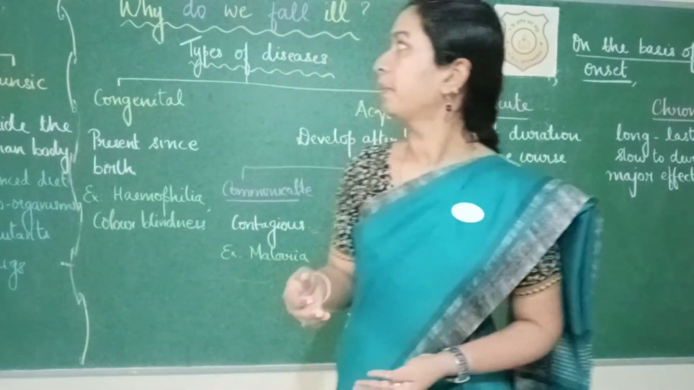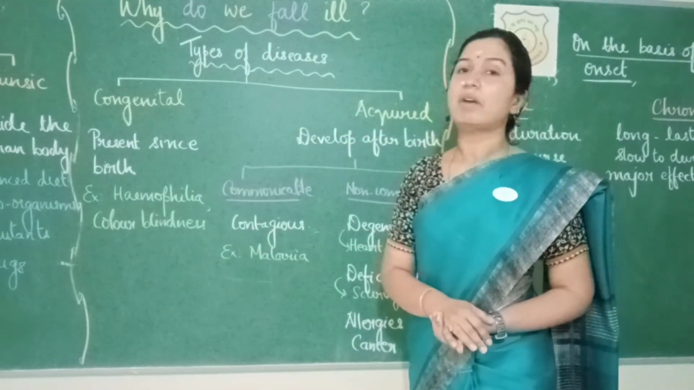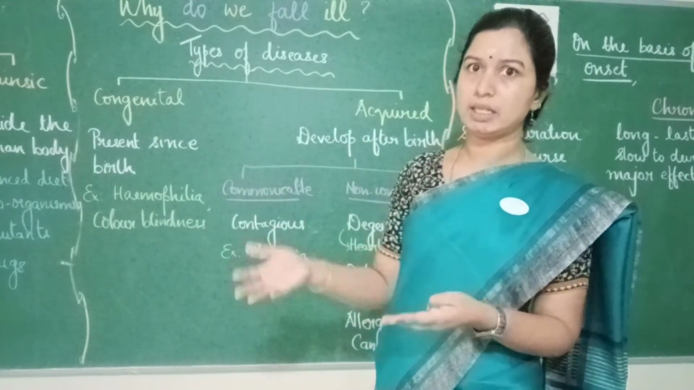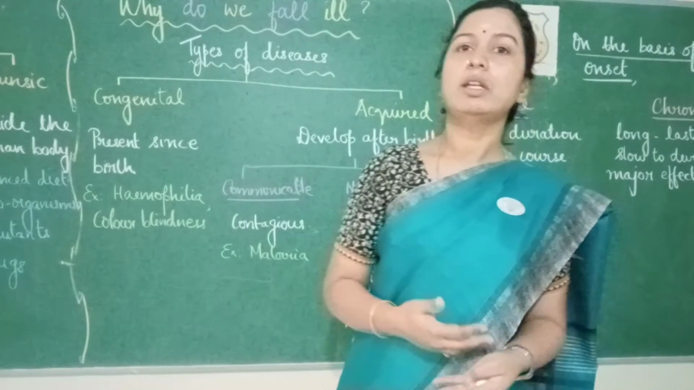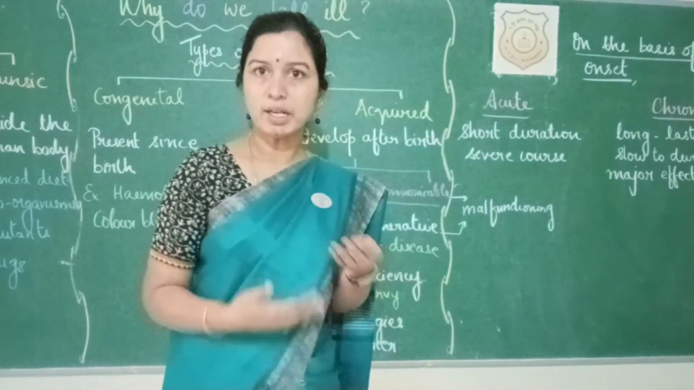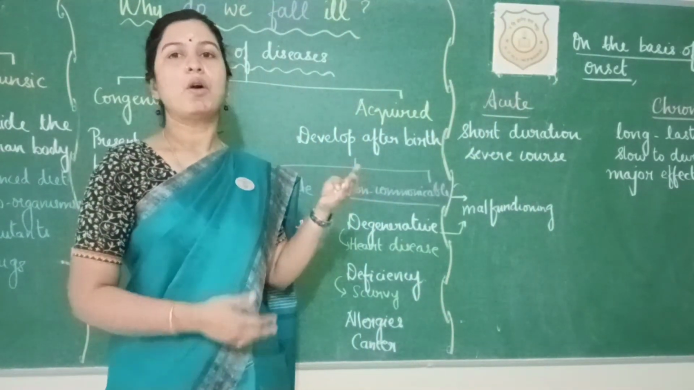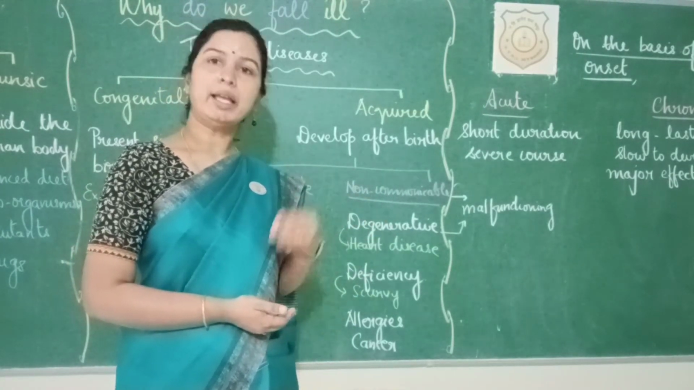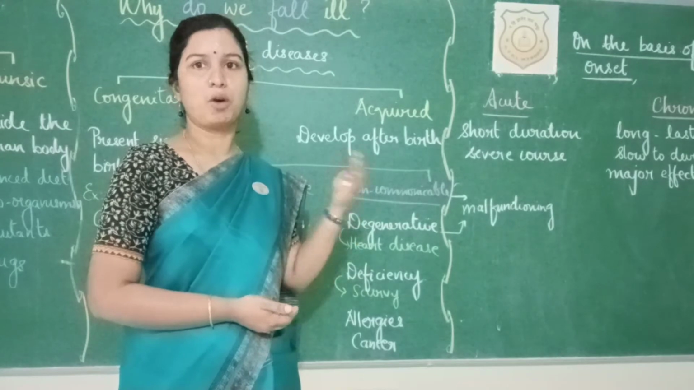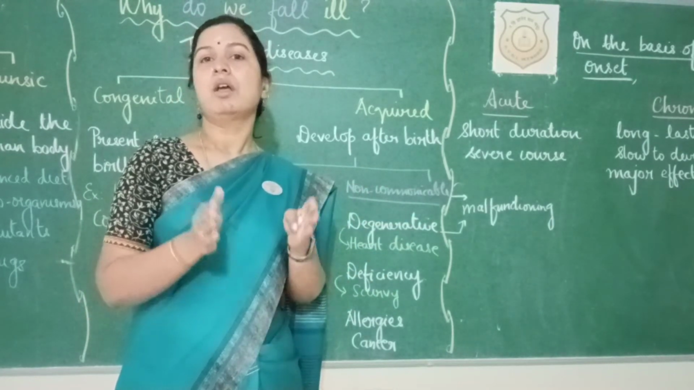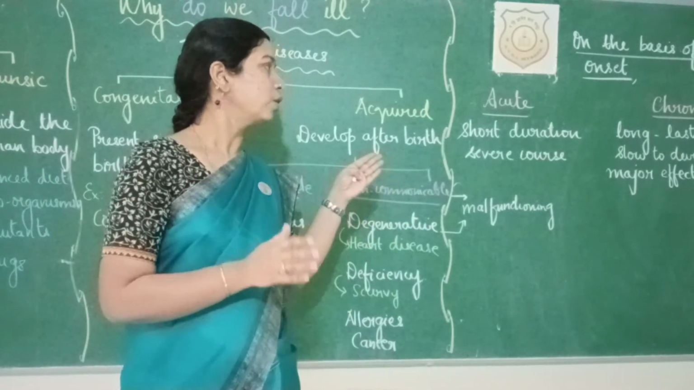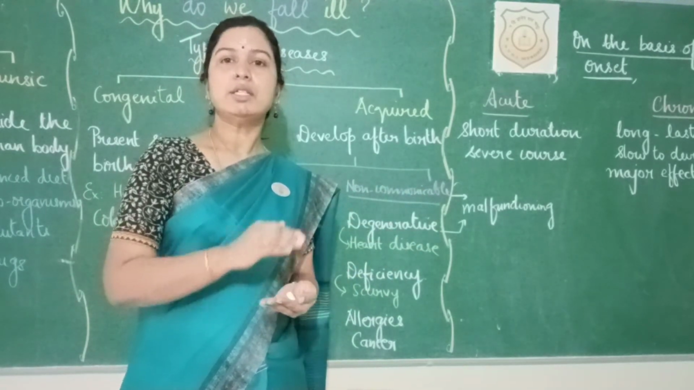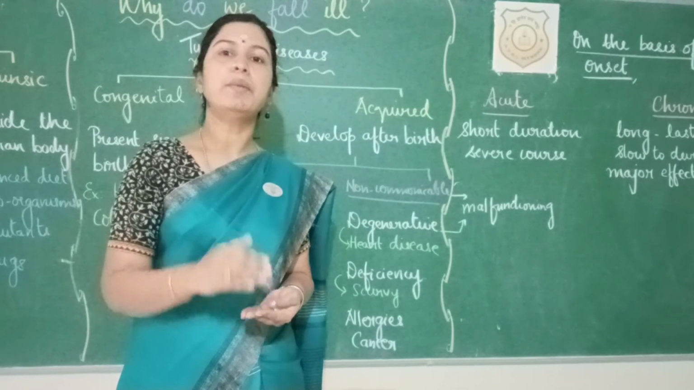So I hope today you have understood the different causes of diseases, internal as well as external causes. We also saw the different types of diseases, congenital and acquired, and we also saw that acquired diseases based on onset are again divided into acute and chronic. Acute, which is of a severe course for a short duration, whereas chronic, which develops very slowly but has a long lasting effect.